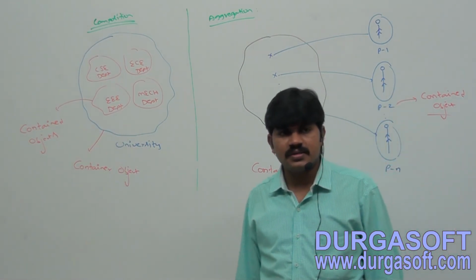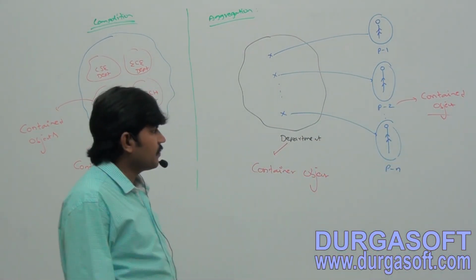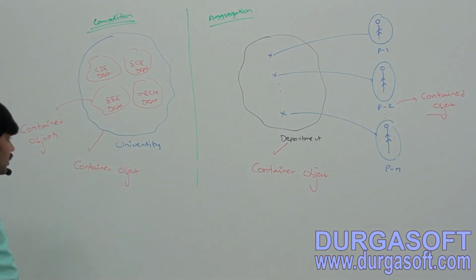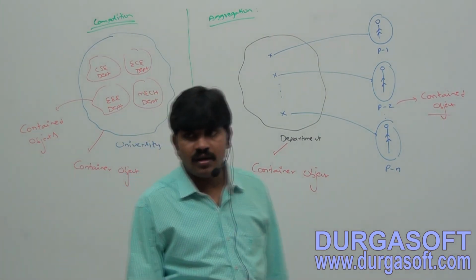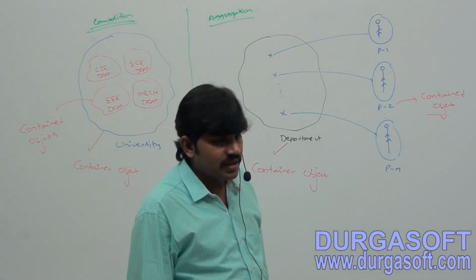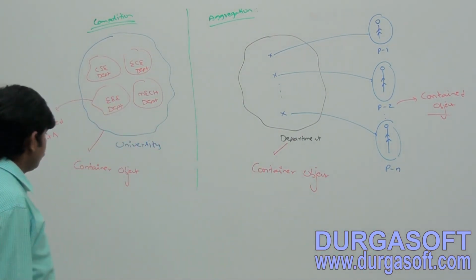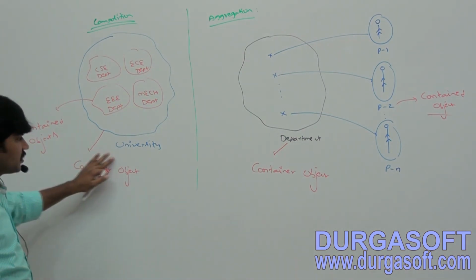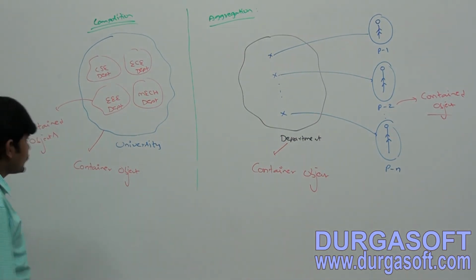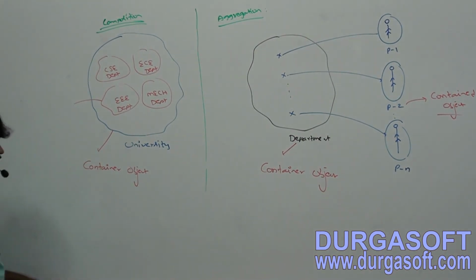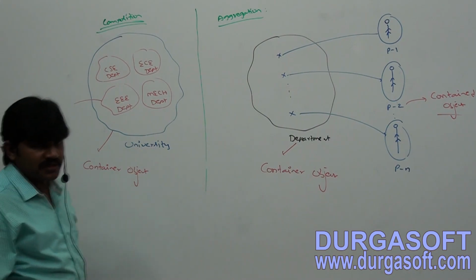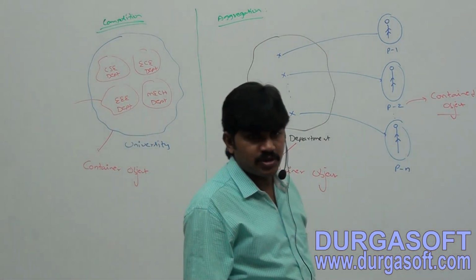Whereas in aggregation, objects are weakly associated. Okay, first one.